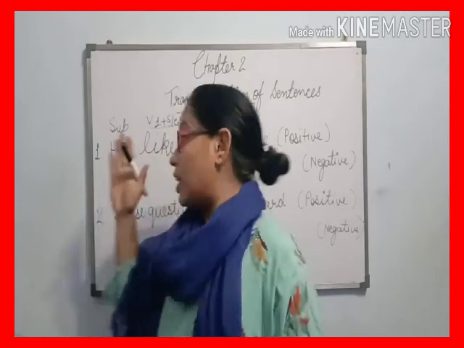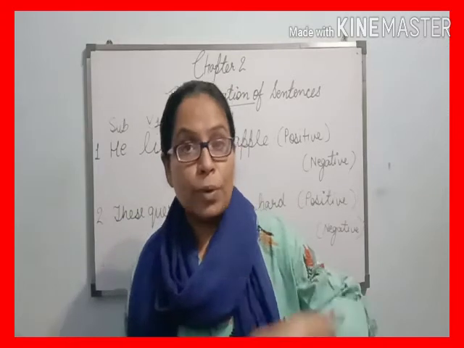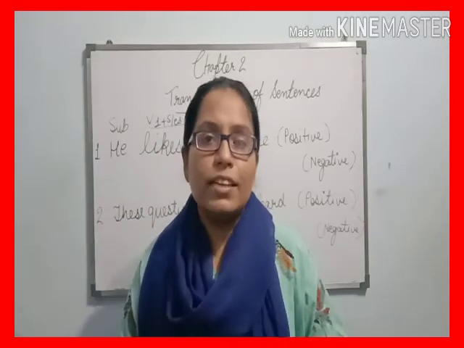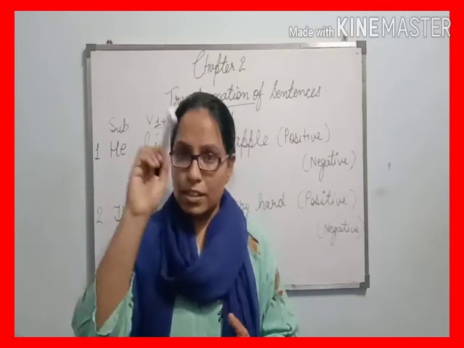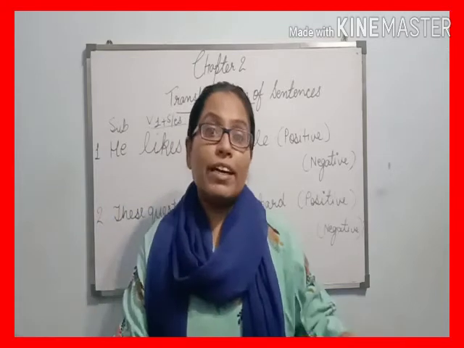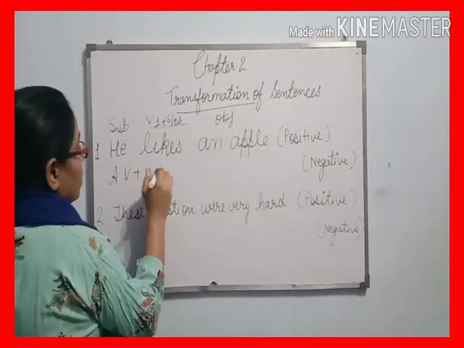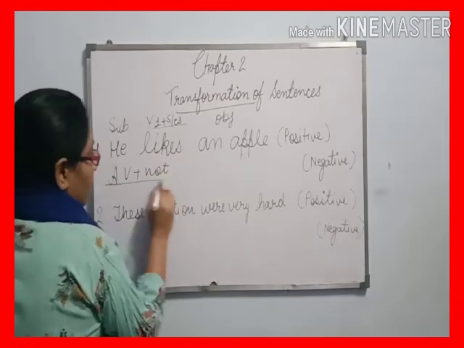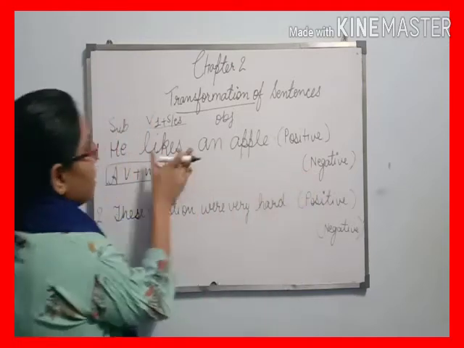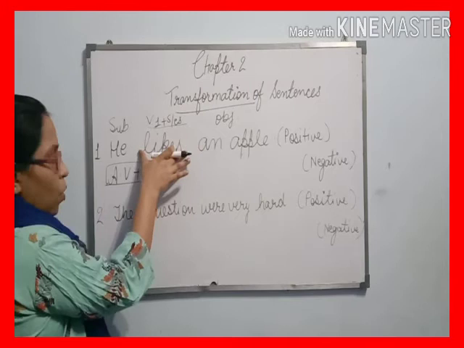Before making the change, we also know which auxiliary verb is used in which tense. So in the present indefinite tense, we use do, does. So when we change positive into negative, what do we do? We just use the auxiliary verb plus not. By this formation, we can change positive into negative, but in this sentence you cannot find the auxiliary verb.